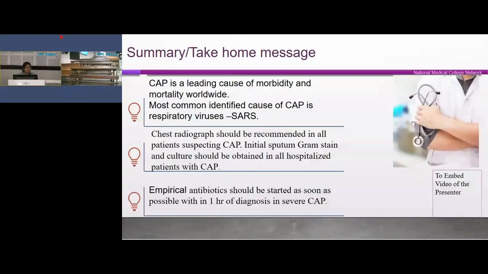Then summary: community acquired pneumonia is a leading cause of morbidity and mortality worldwide. The most common identified cause of CAP is a respiratory virus, that is SARS. Chest radiograph should be recommended in all patients suspected of CAP, and initial sputum Gram stain and culture should be obtained in all hospitalized patients with CAP, and empiric antibiotics should be started as soon as possible, within 1 hour of the diagnosis in severe community acquired pneumonia.